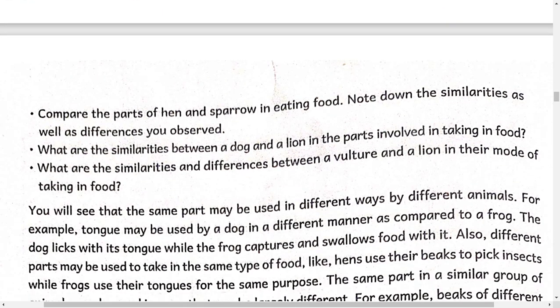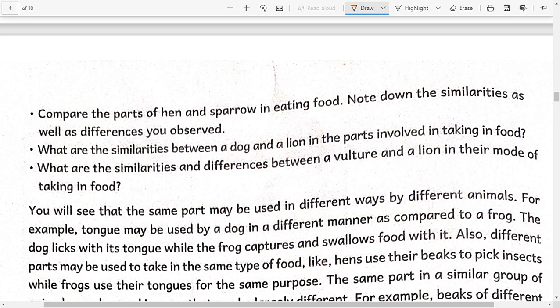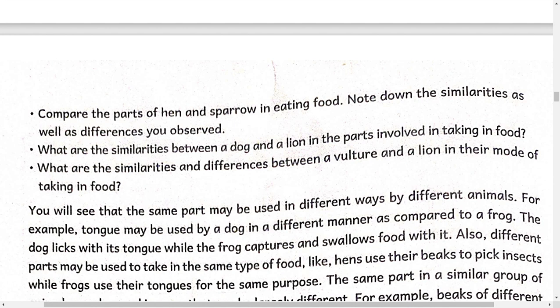Compare the parts of the hen and sparrow in eating food. Note down the similarities as well as differences you observed. So hen and sparrow use their beaks to take the food in. This is the similarity, and both find their food by using vision as a sense. That means they take the food with beaks and find out their food by using their vision. And hen and sparrow both feed on grains, worms and insects.